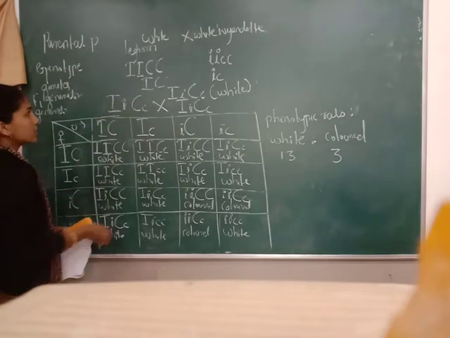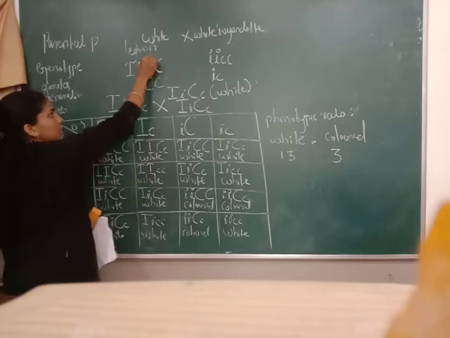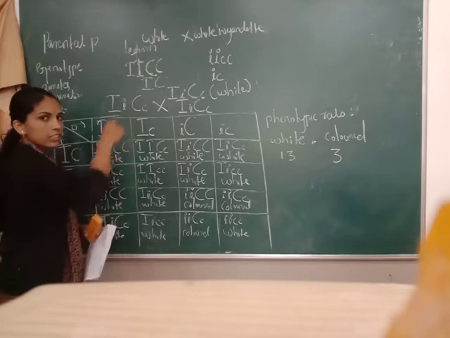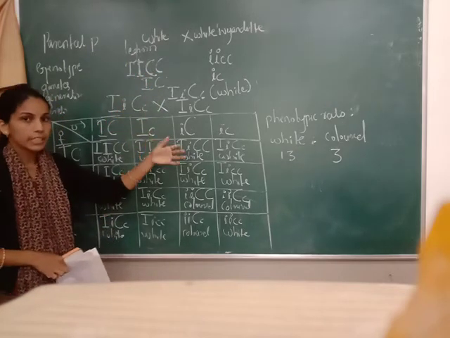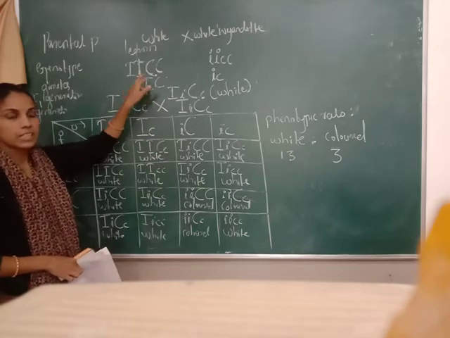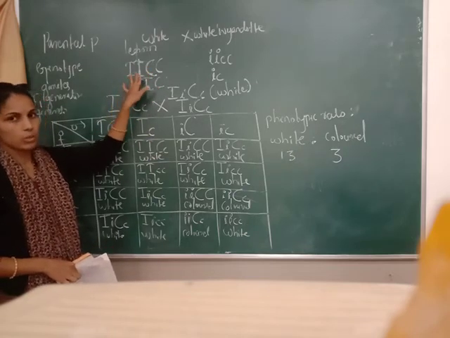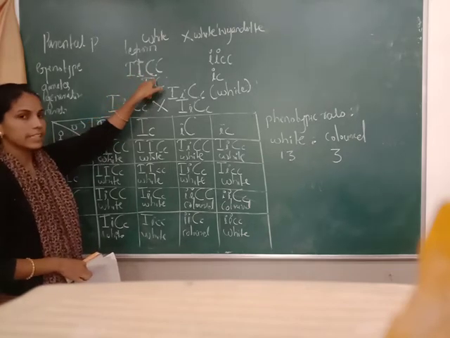So this C will not express its character in the F1 generation. This is colored, but I suppresses its color. This gene is suppressed by the dominant I, that's why it looks white. Genetically it is colored, but phenotypically it looks white, because I suppresses the C character.